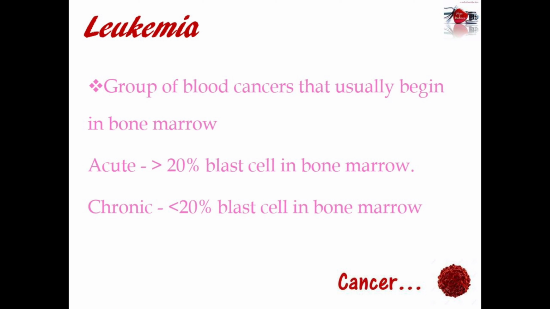Okay, there are several types of acute and chronic leukemia. Remember one key point, that is chronic leukemia may transform to acute leukemia at any year. That means at any point of our life.